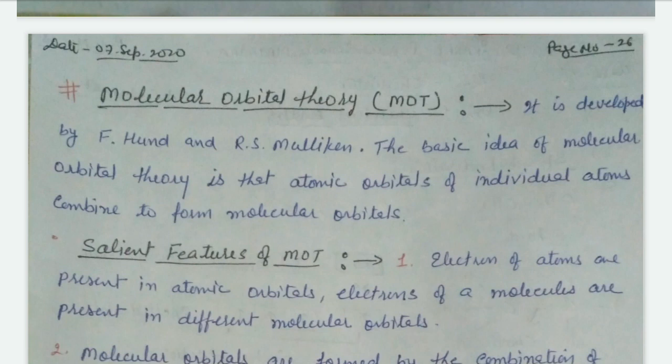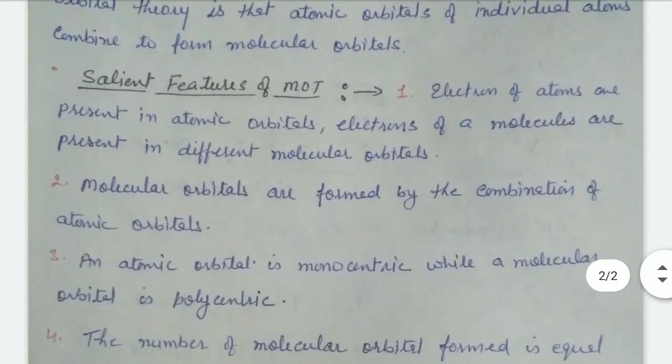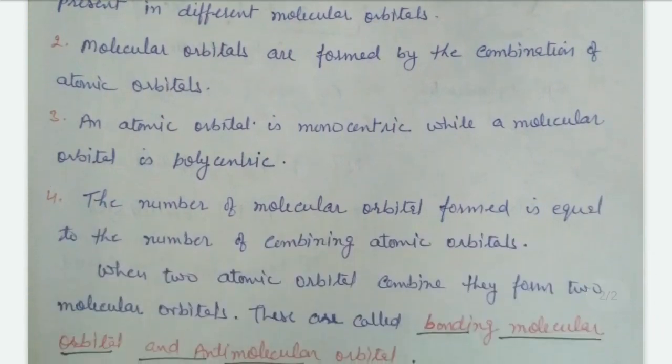The salient features of the MOT are: first, electrons of atoms are present in atomic orbitals. Electrons of molecules are present in different molecular orbitals. That's clear. Second, molecular orbitals are formed by combination of atomic orbitals. It means atomic orbitals combine to form molecular orbitals. An atomic orbital is monocentric while a molecular orbital is polycentric.